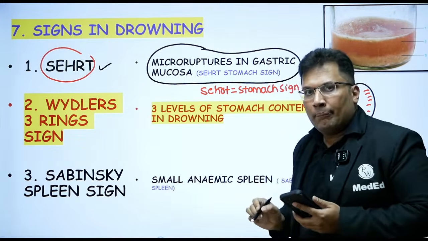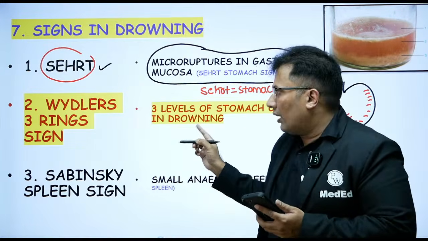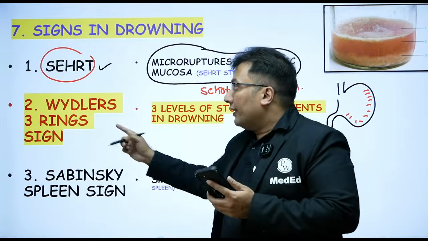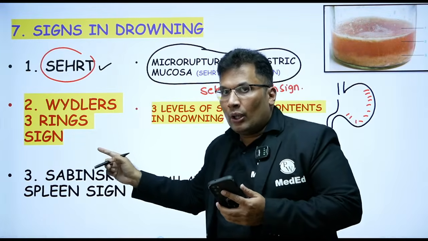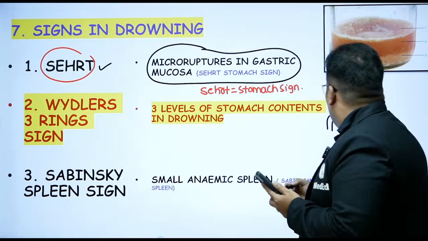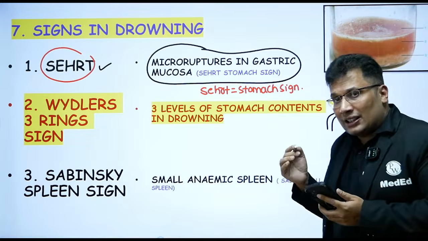Write this. Very important. This is what will give you a distinction in the exam. Sehat sign. Then Widler three-ring sign. What is Widler three-ring sign? Again, that is a stomach finding. So what happens in the stomach in case of drowning?